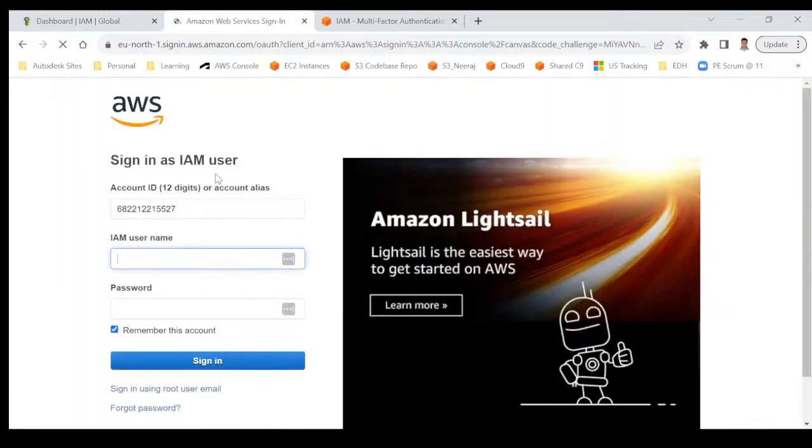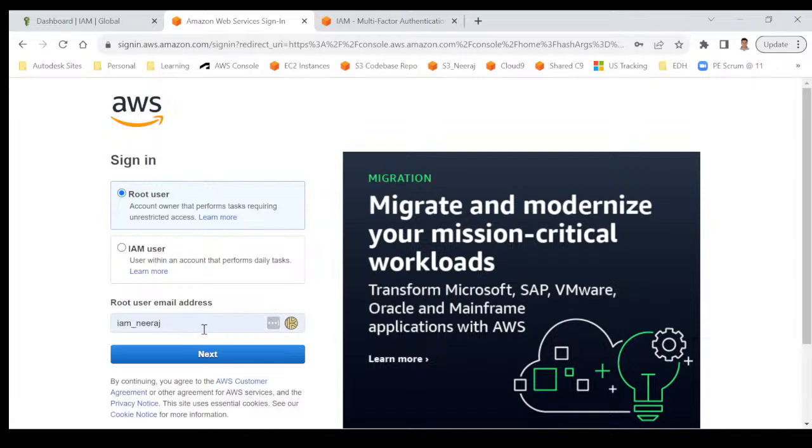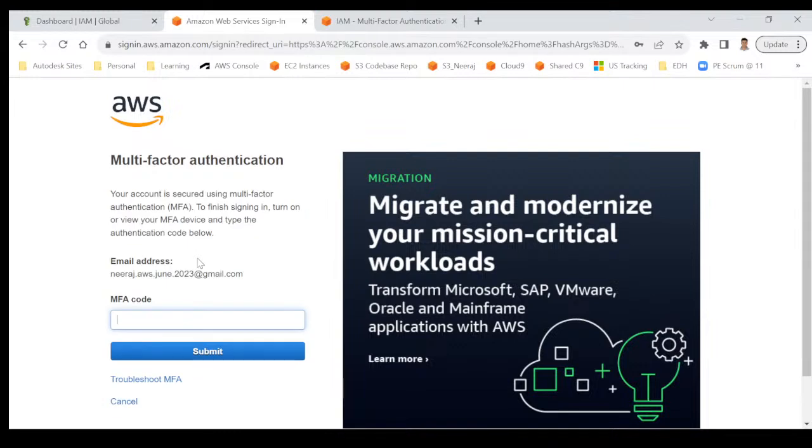So give me a moment. I will quickly log in as a root user. So I will click on root user and provide the credentials. Next, I would need the MFA code. Give me a moment.